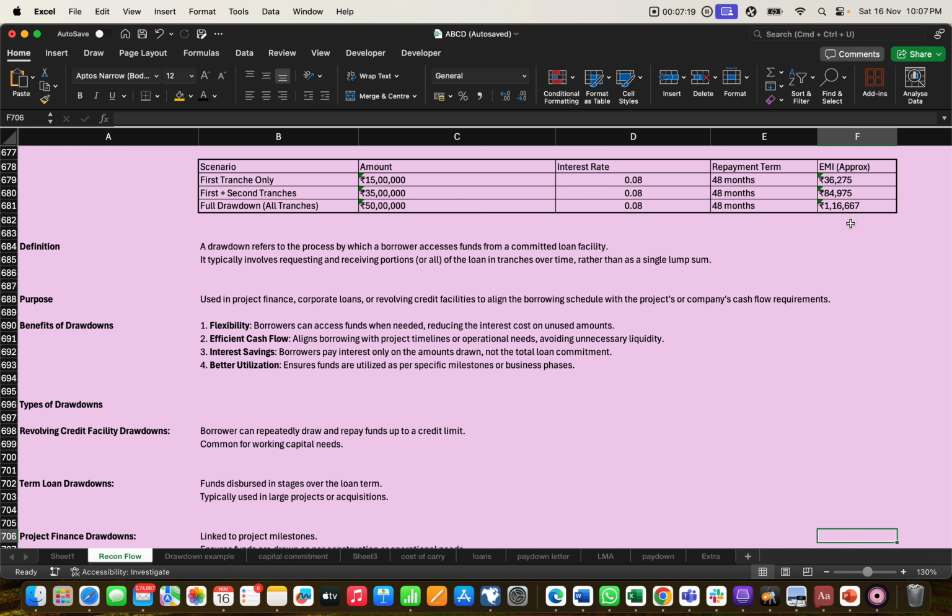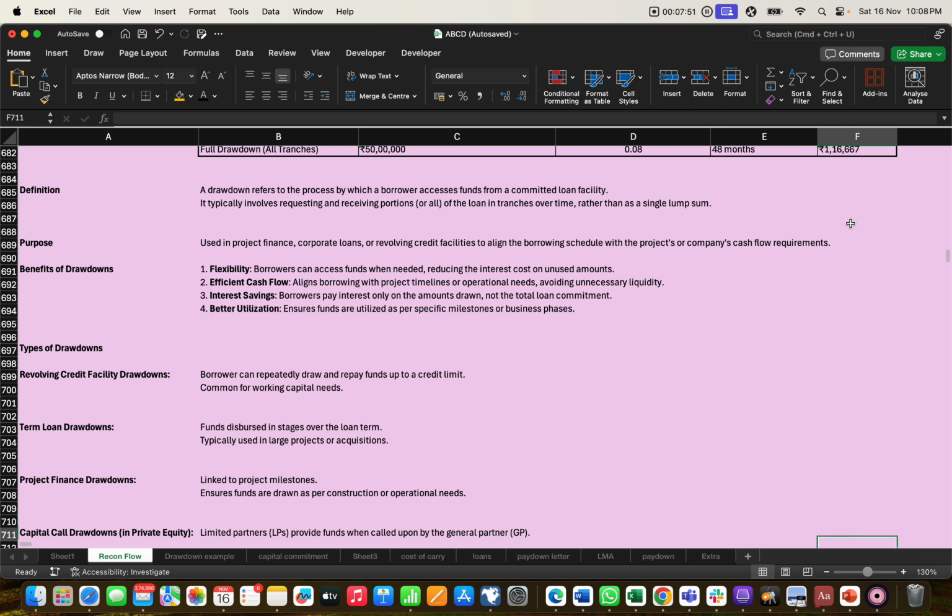If he withdraws 50 lakh in one go, he has to pay the EMI, or we can say the interest, of 1 lakh 16,000 something. But if he withdraws in parts, he has to pay less interest. Like for 1 year or 6 months, the borrower only requires 15 lakh. So why should he withdraw the 50 lakh? He only withdraws the 15 lakh, and he only pays interest of 36,000. So it is interest saving as well.